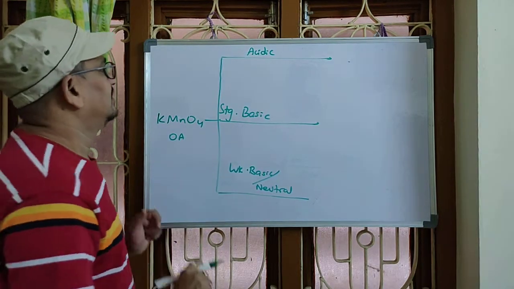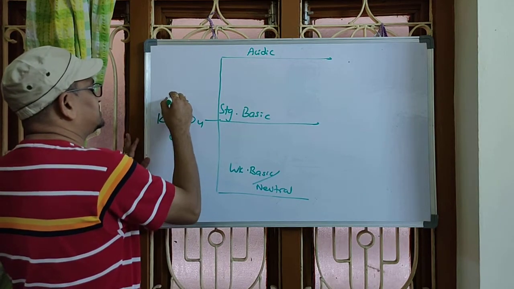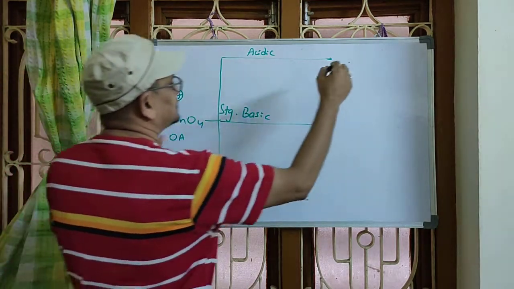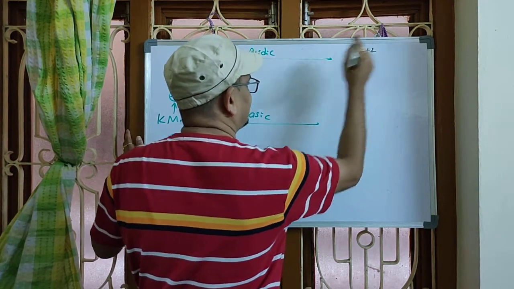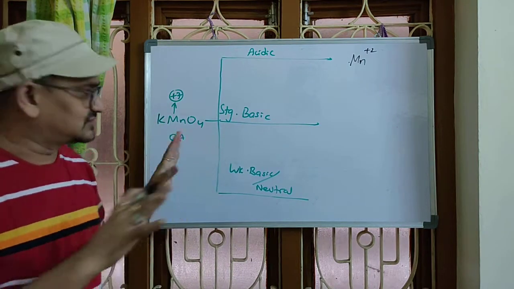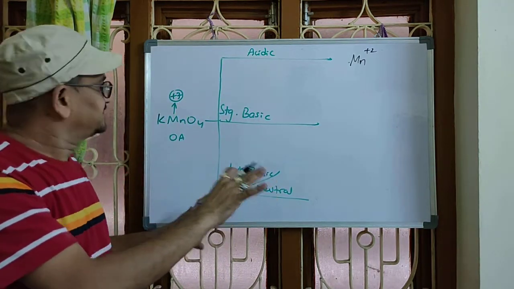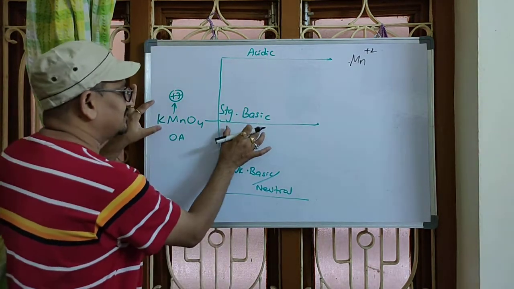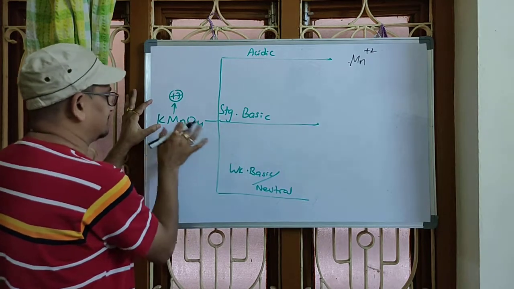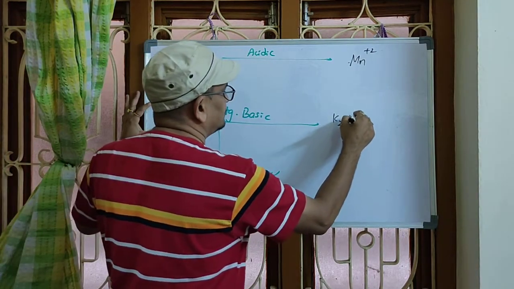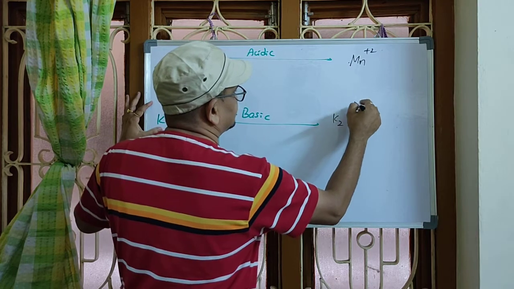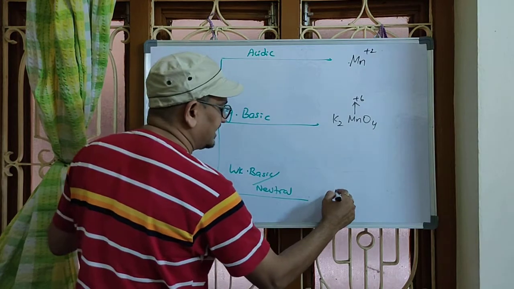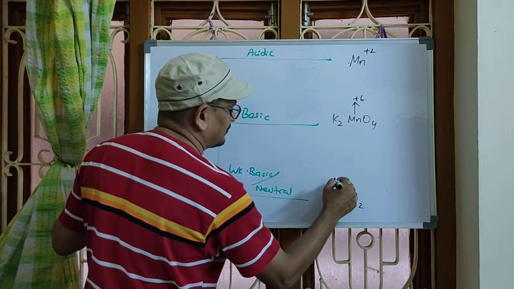Now, here manganese is in which oxidation state? +7. From this +7 state, manganese changes to which state in acidic medium? +2. This is fixed. We have to remember, no one will supply these values. We have to remember this flow chart. Manganese changes from +7 to +2 in acidic medium. And in strong basic medium, we learned this case: manganese changes from +7 to +6. And in weak basic or neutral medium, manganese will be changed to +4.